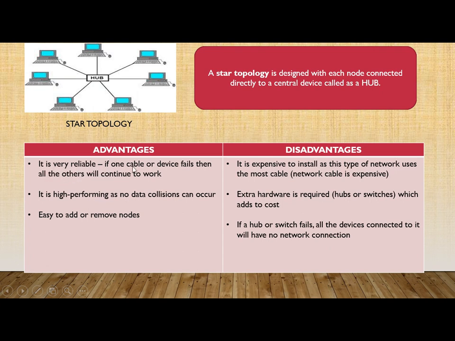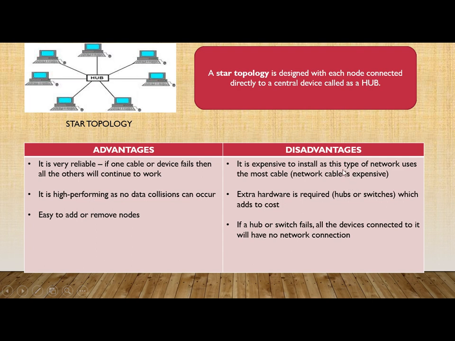It is very reliable. If one cable or device fails, then all the others will continue to work. This is one of the most important advantages of the star topology: suppose this system fails, if it doesn't work, then this is not going to damage the entire network, because this is an independent node, and no other node is connected with it. It is high performing as no data collision can occur. Here also no data collision can occur because all the systems are independent. Then it is easy to add or remove nodes. In this topology also, it is easy to add or remove any node.